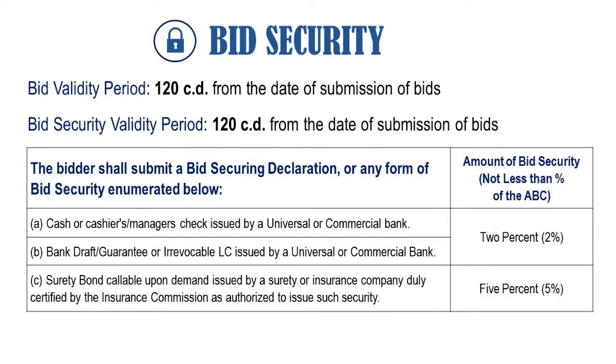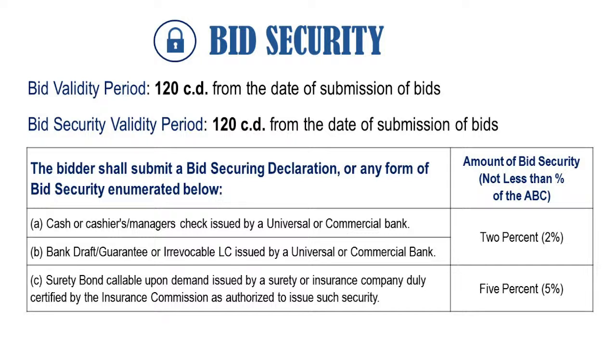For the bid security, the bid validity period is 120 calendar days from the date of submission of bids. For the bid security validity period, it's also 120 calendar days from the date of submission of bids. So the bidder shall submit a bid securing declaration or any form of bid security enumerated below. So we have cash or cashier's or manager's check issued by a universal or commercial bank, bank draft guarantee or irrevocable LC issued by a universal or commercial bank.